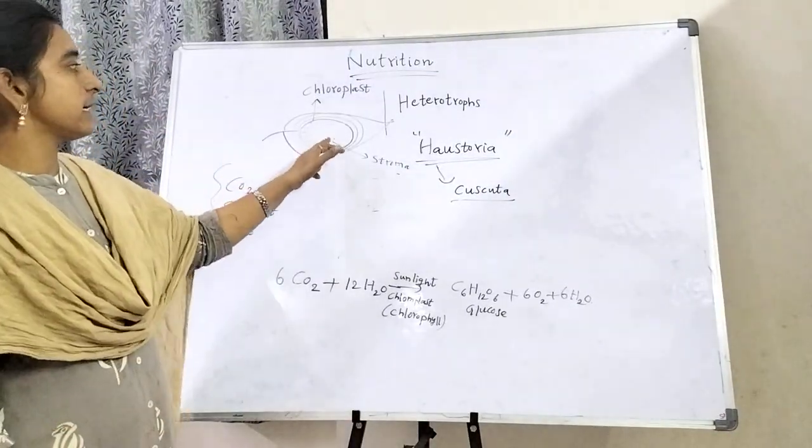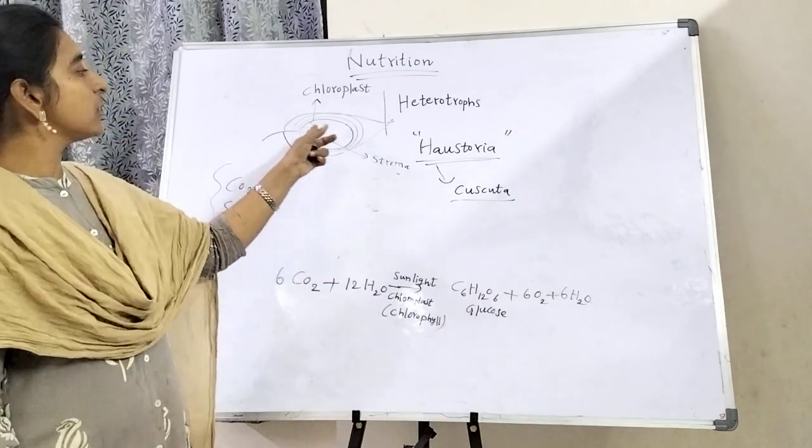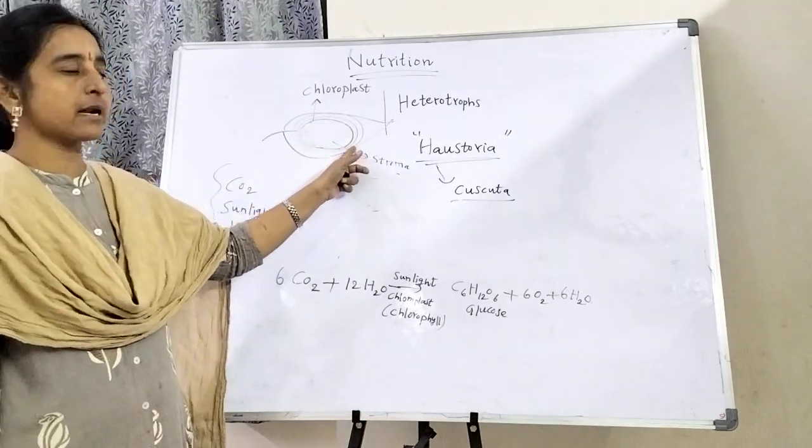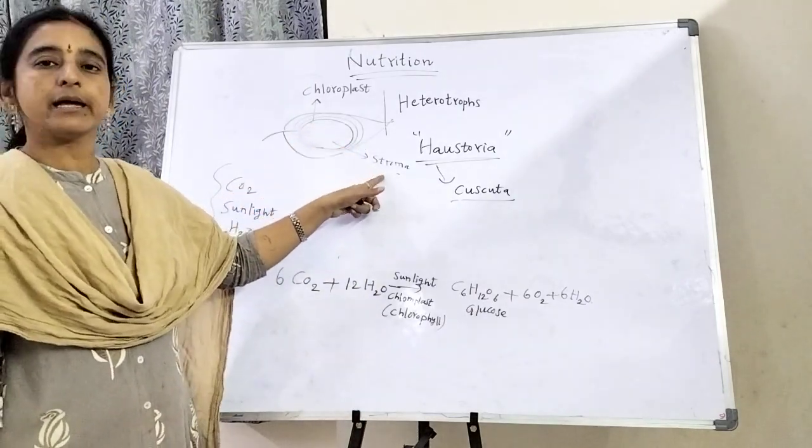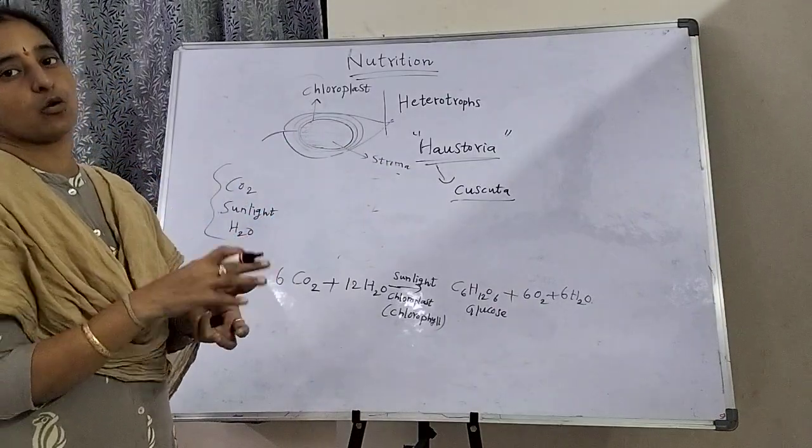Generally it has 3 layers, but only 2 layers are outside, and the inside layer is associated with the stroma.